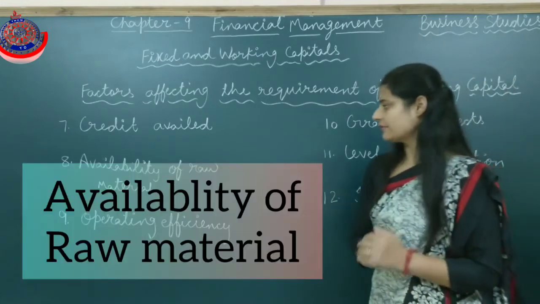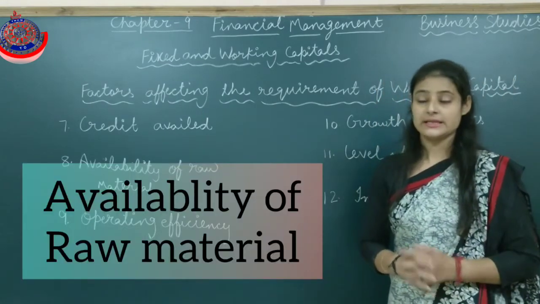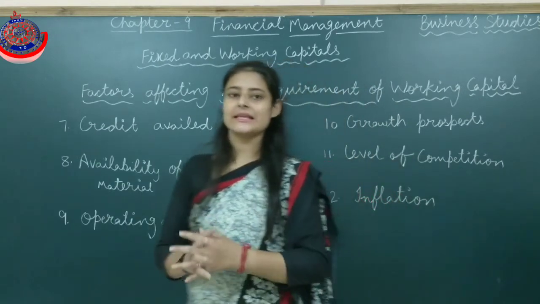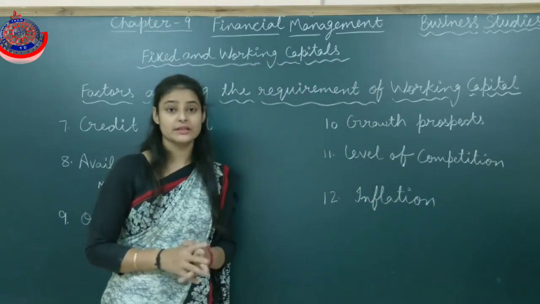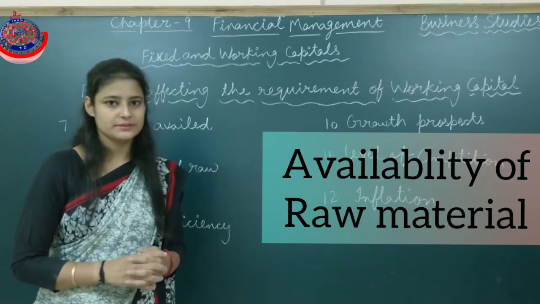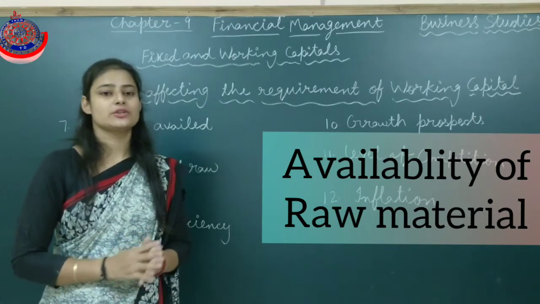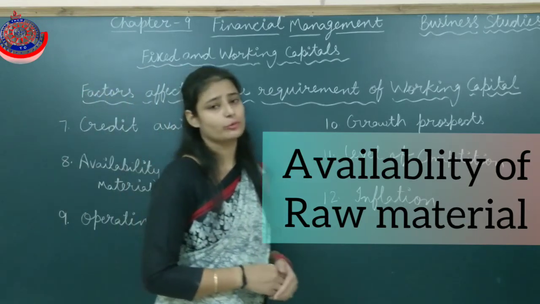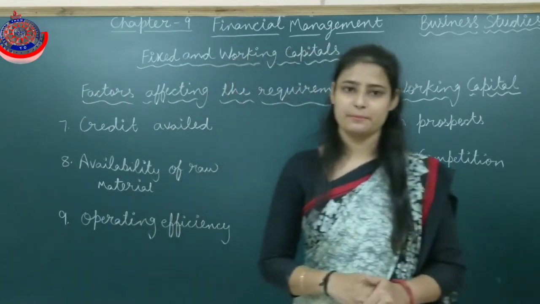Next is availability of raw material. If the raw material and the other materials are easily available in the market, if there is easy access to the raw material and the other materials, then there is a need of less working capital. Means whenever they require the raw material, they can purchase from the market.